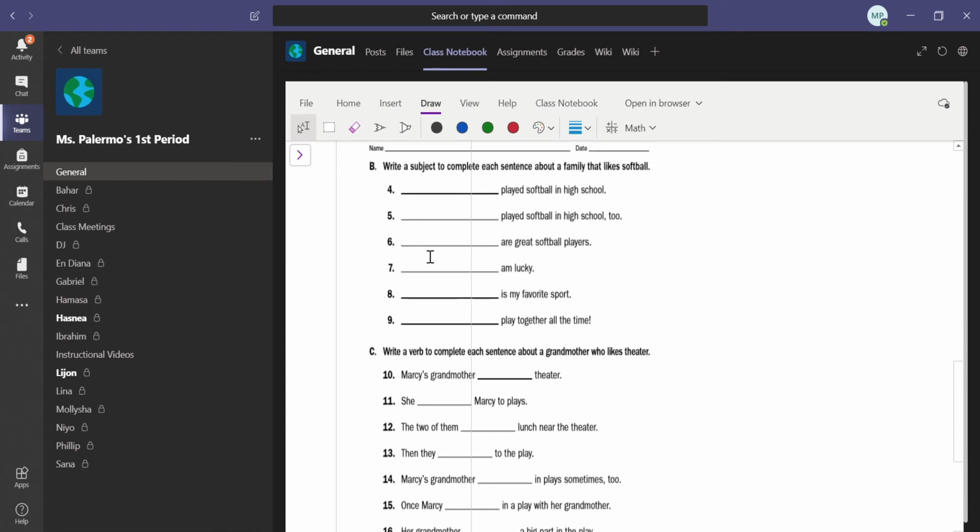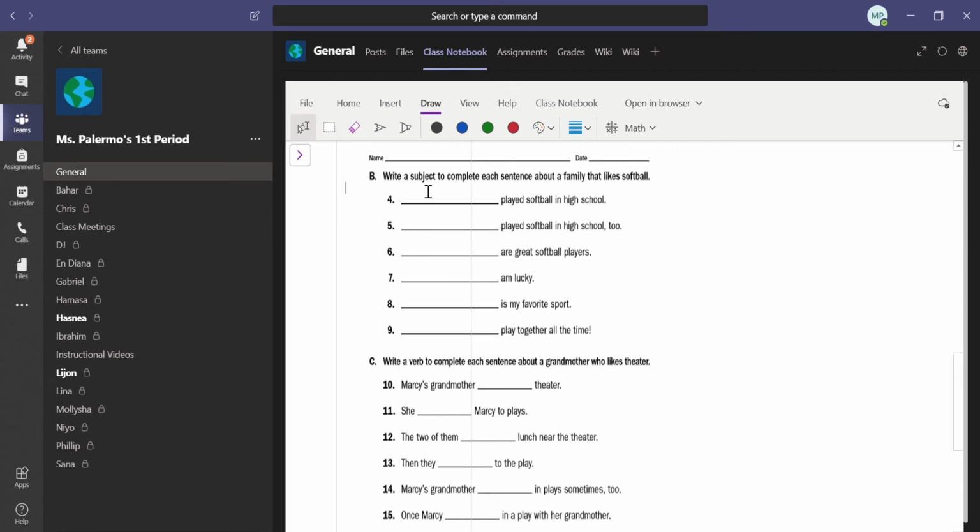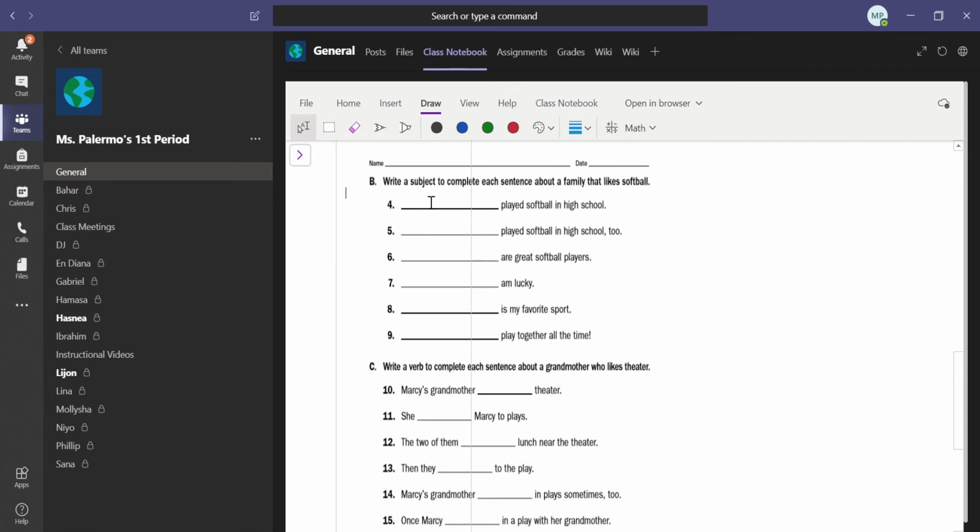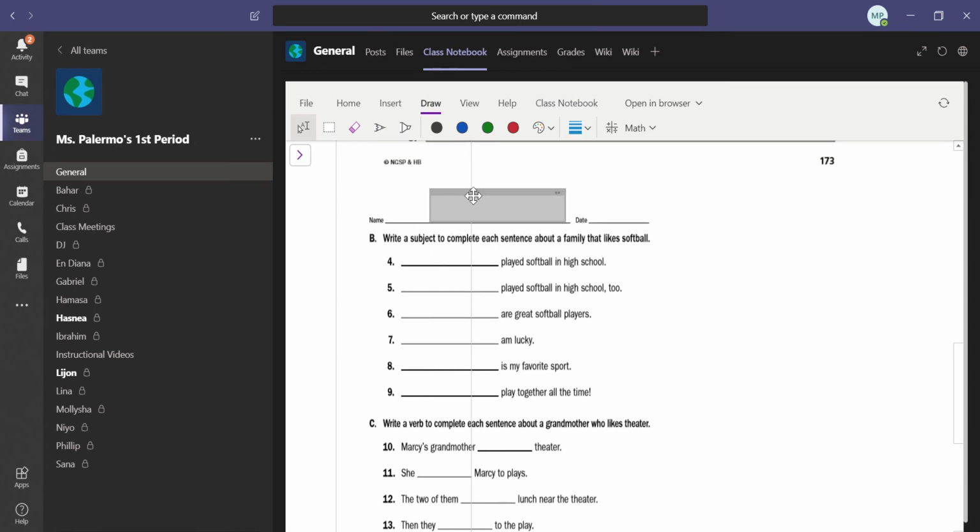So let's actually go back to letter B. I forgot, I do want to do one of these with you guys. So letter B, we're writing subjects. Letter C, we're filling in verbs. All right, so let's just do number 4, and we'll do number 10 together. So blank played softball in high school. Well, we can put anything we want. We could put I as a subject pronoun. I could put, oh, she's not in our class. I could put Kobashi played softball in high school.